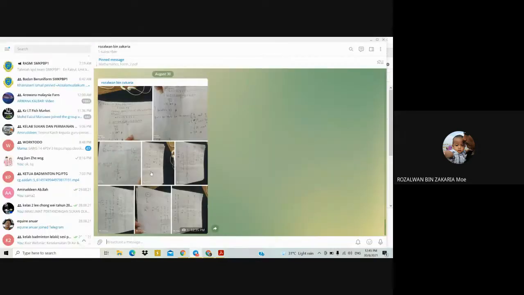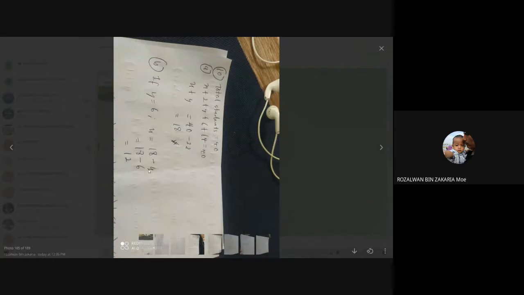For this one, you have to use all the information given in the question. That means the total number of students is 40. From the table, to find the total students, it is x plus 2 plus y plus 6 plus 14 equals 40.